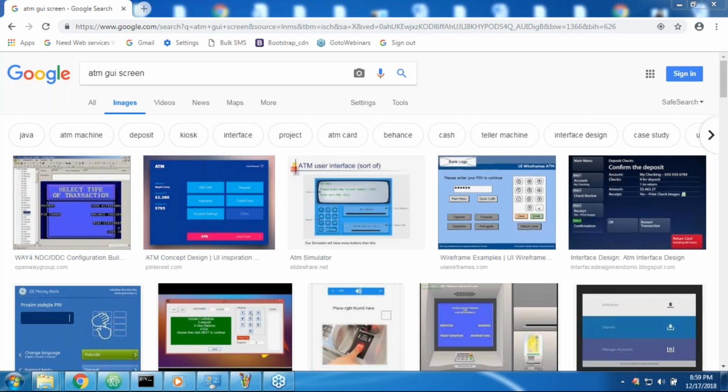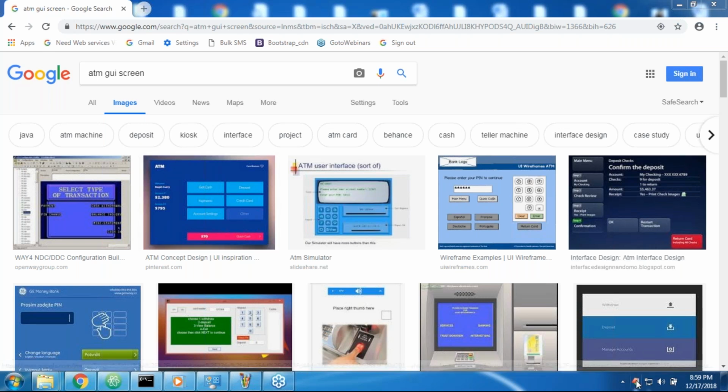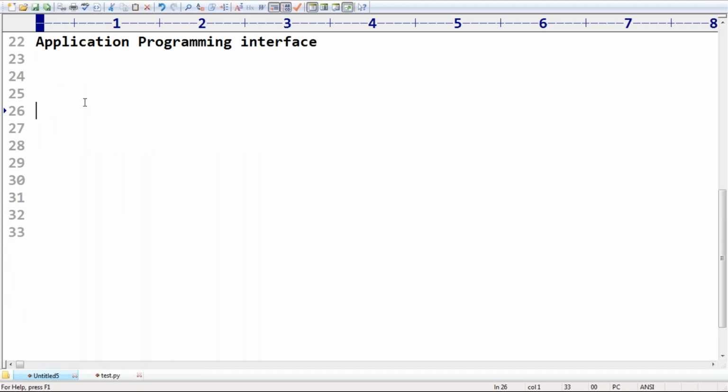Now my question is, the ATM functionality represents some functionality. Internally, some application is there, some bank application. Being an end user, if you want to use that application, we are going to use a GUI screen. Correct? Can you please confirm? By using that GUI screen, you can access the bank application.